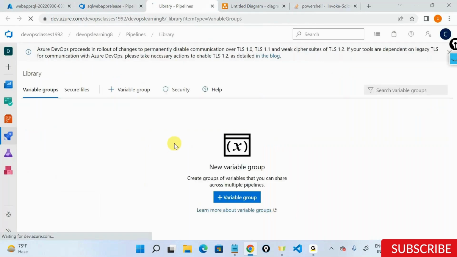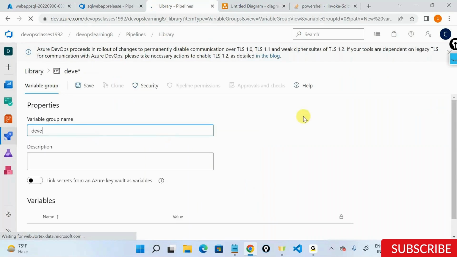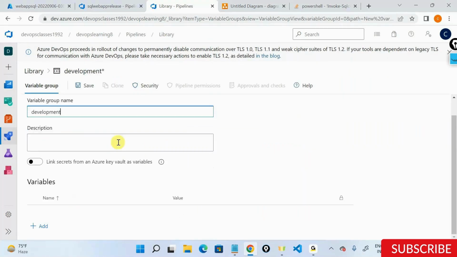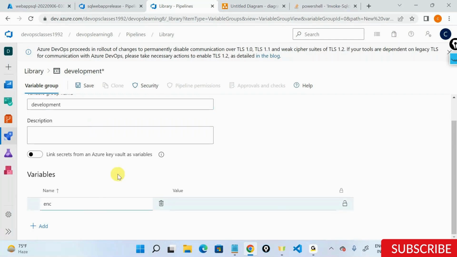Let's go there. Right now I do not have a library. I'll say add a variable group or a library. I'll say it is development. Again, I can put a very generic variable group out here, or you can call it development or something like this. And I can say env, environment is dev.